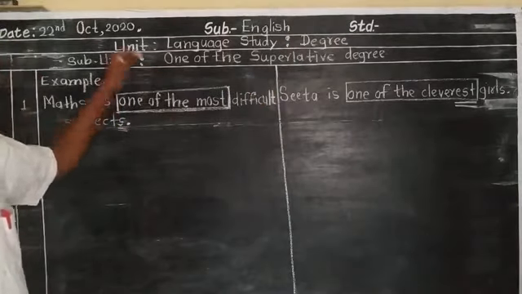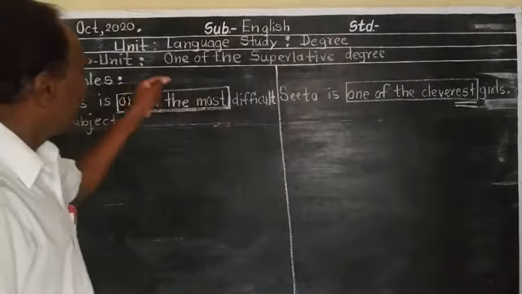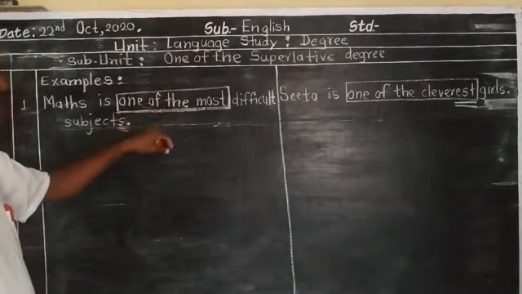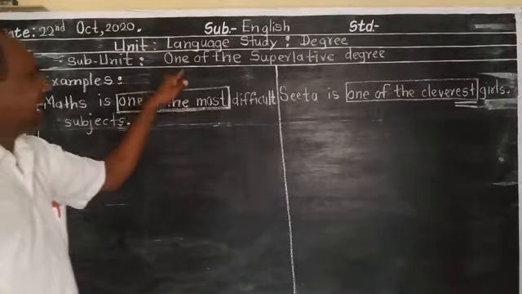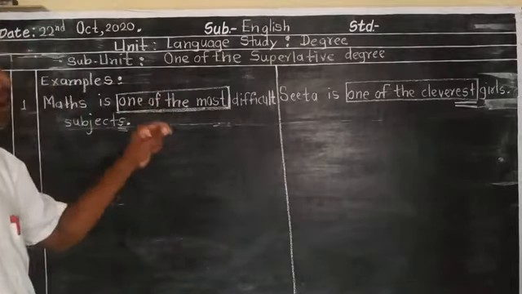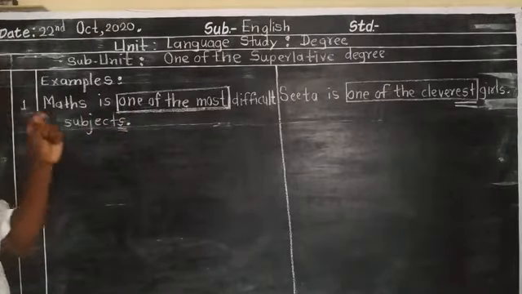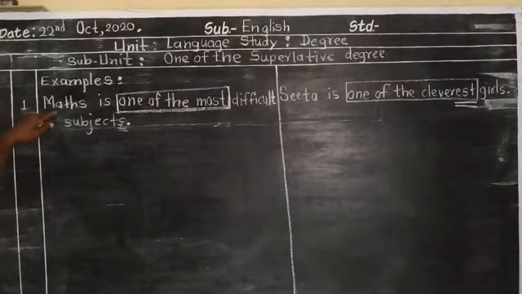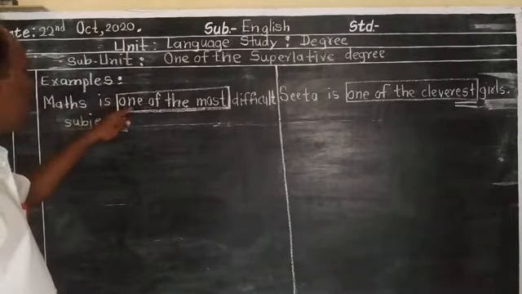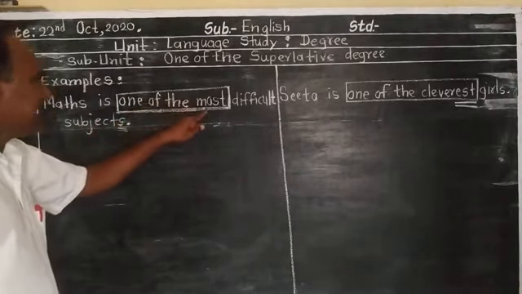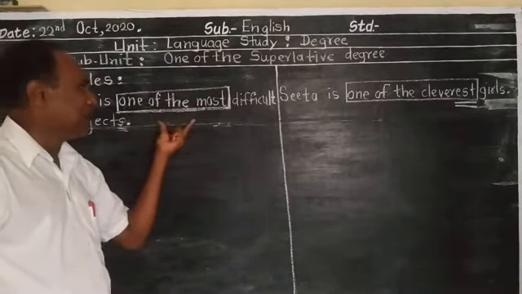Now this degree, how to change into positive? Here we have different rules to change it into positive degree. Let's learn. Look students, look at the blackboard. Math is the subject, is a verb, one of the most is the characteristic of superlative degree.